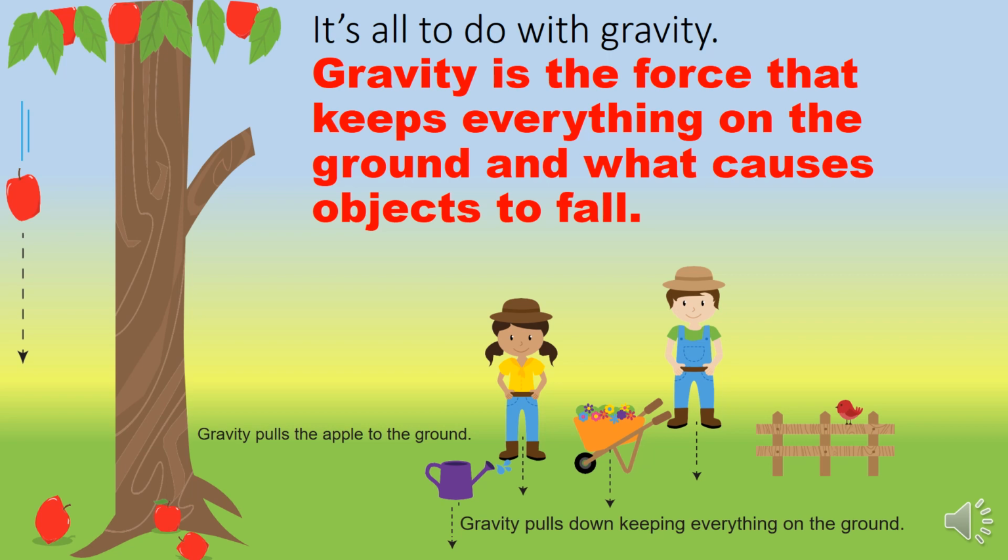So we will revise again about gravity. What is gravity? Gravity is the force that keeps everything on the ground, and it causes objects to fall down to the ground. If you look at the picture, you can see the apple is falling down and we are staying on the ground. And just like that, all the objects that we have are on the ground.